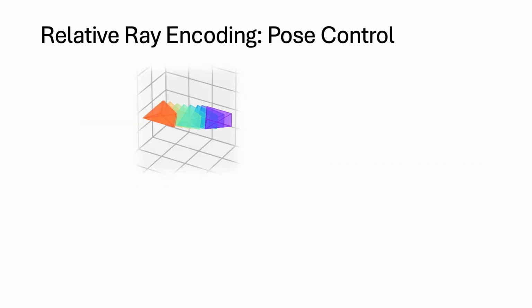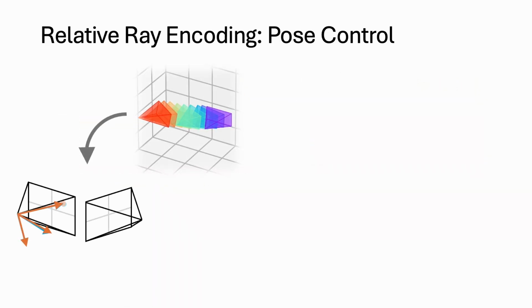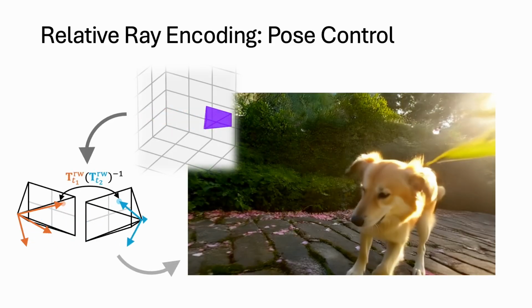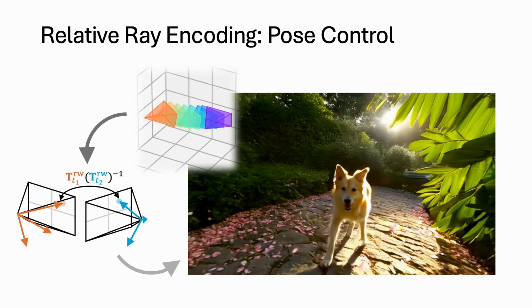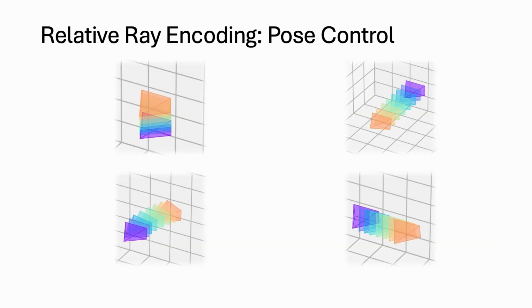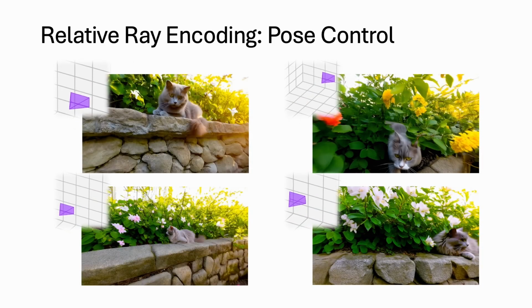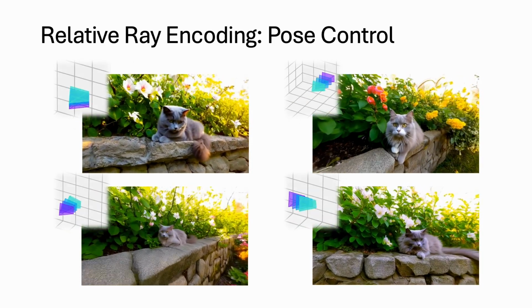Similarly, for pose control, our encoding dynamically tracks the transformation between local ray frustums across time steps. This allows for smooth, physically accurate camera trajectories, independent of any absolute world coordinate system, and therefore generalizes to diverse camera trajectories by simply learning from how the rays move relative to each other.